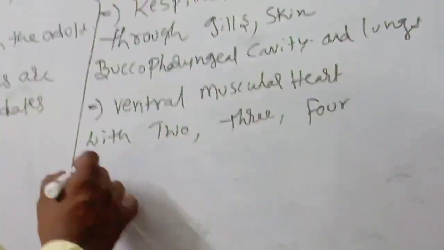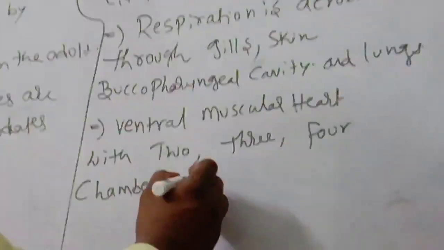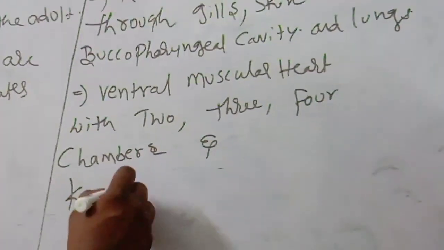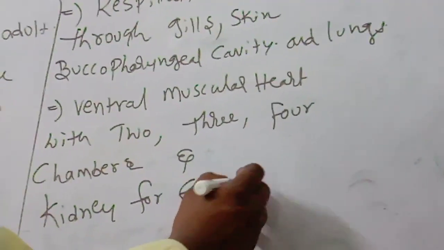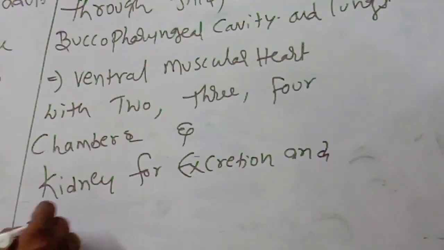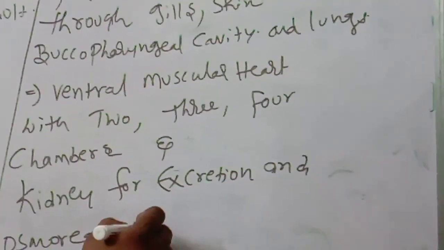Another important one is kidneys for excretion and osmoregulation. This point you should remember.